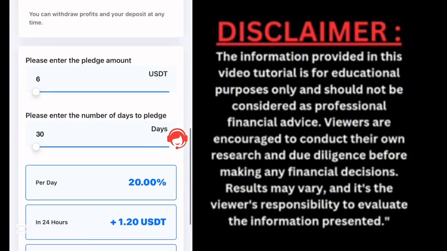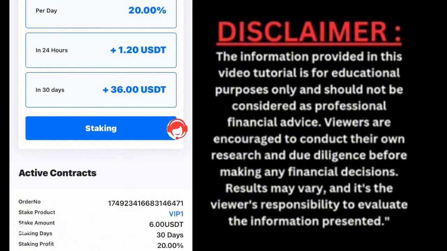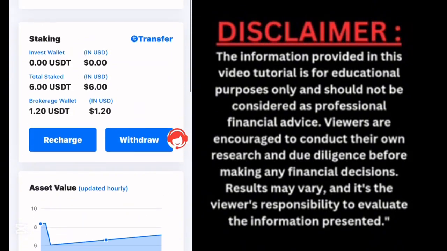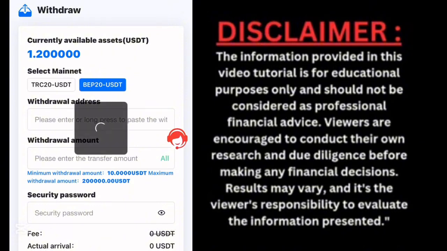So once you have actually put in all these details right here, the next thing you want to do is to come down and click on staking. Then automatically you start staking on this platform and you come every 24 hours to place withdrawal on your account. Now to place withdrawal on my account, all I have to do is come down to where it says withdraw, and I'm going to be withdrawing 1.2. As I said, every day I come right on this platform to withdraw 1.20 USDT. So I'm going to be using my BEP20 USDT.